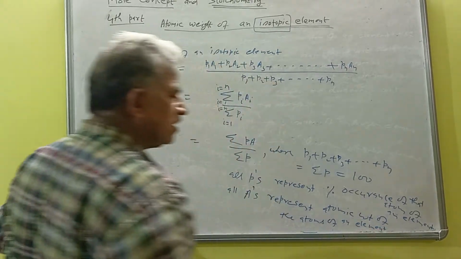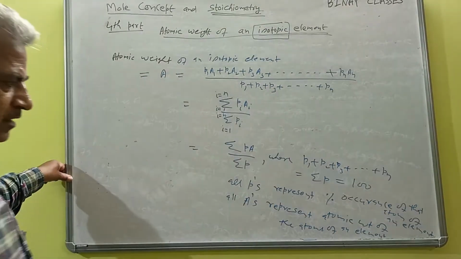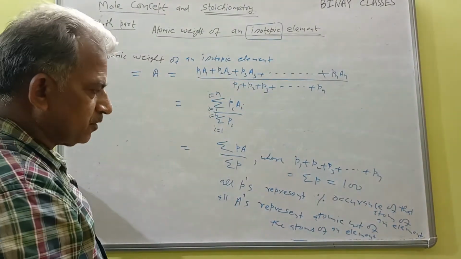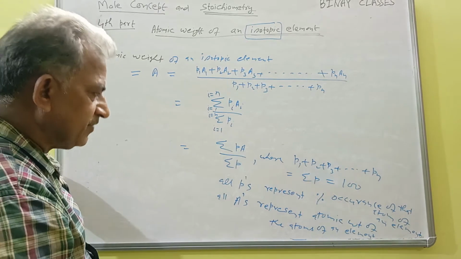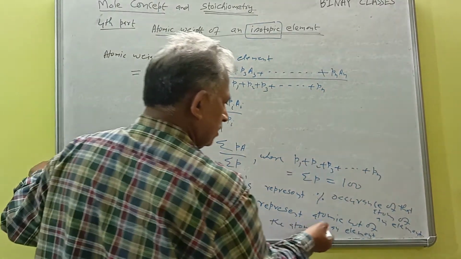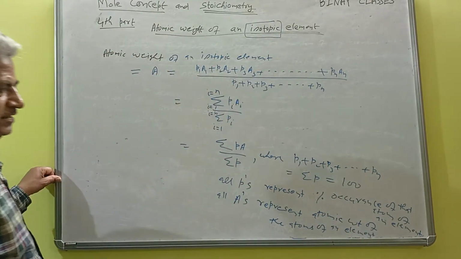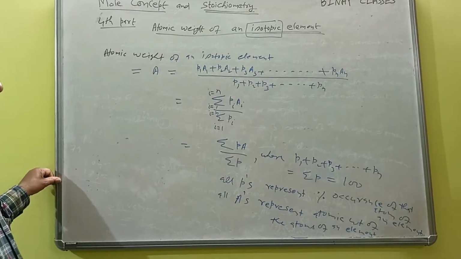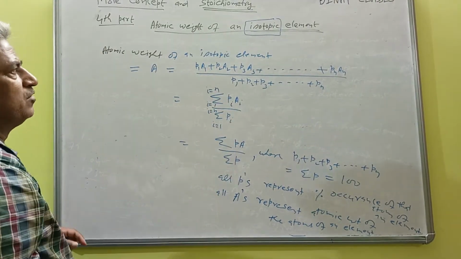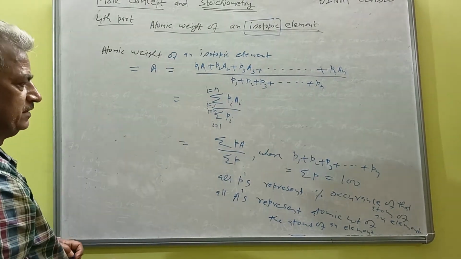If you take a particular element, suppose chlorine, then you find the different isotopes: chlorine 35, 37. So A1, A2 are your atomic weights. Individually they are different, and this is the general formula for finding the atomic weight.